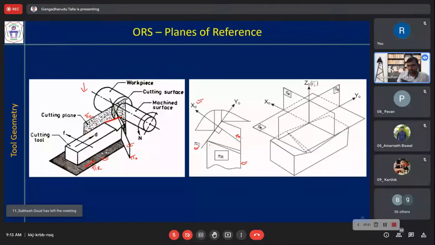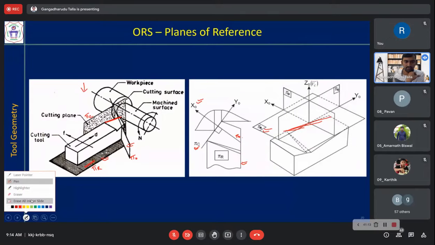So the same thing is represented here, pi r, and there is a small issue here. It should be along this edge; it is not properly given.